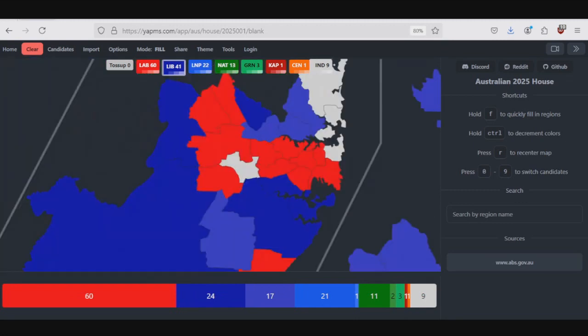One of these includes the inner suburban seat of Reid, which I find quite curious that in the most recent MRP was 50-50. It's not a seat that I would have expected would be swinging that far to the coalition. Obviously, it does have a bit of a Chinese population, and there's that correction from last time where the Chinese population were hating a lot on Scott Morrison, even though Dutton's a massive China warhawk himself, but maybe they don't know that.